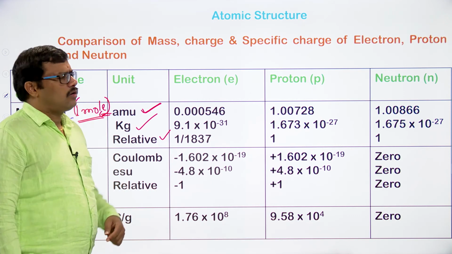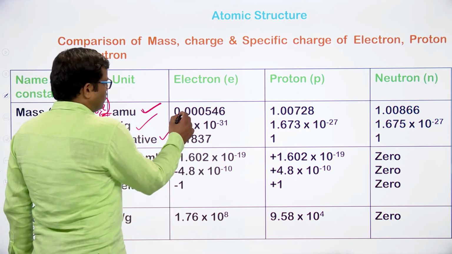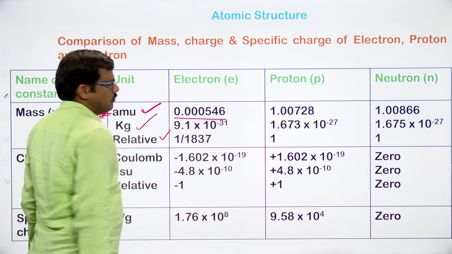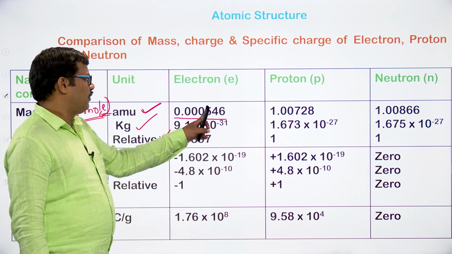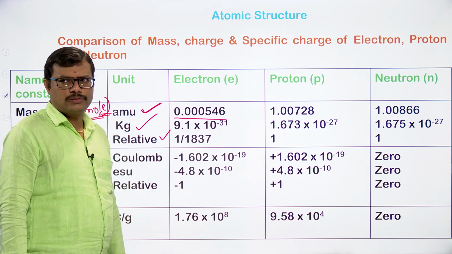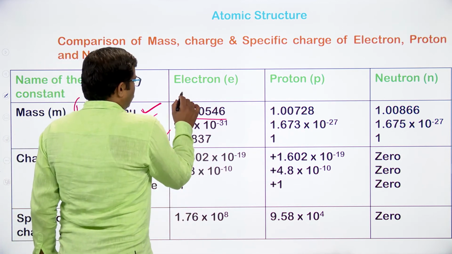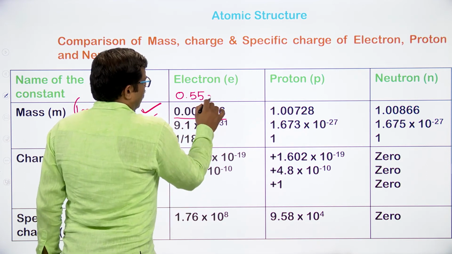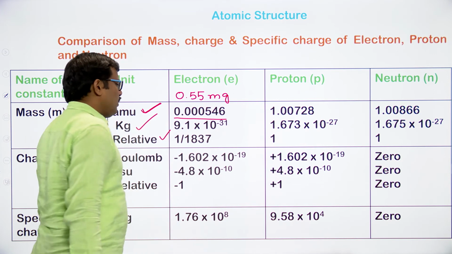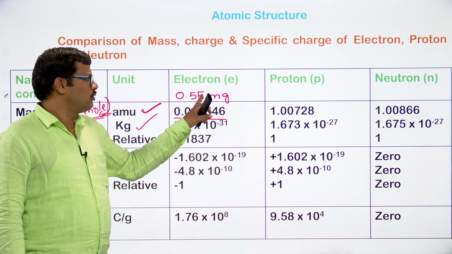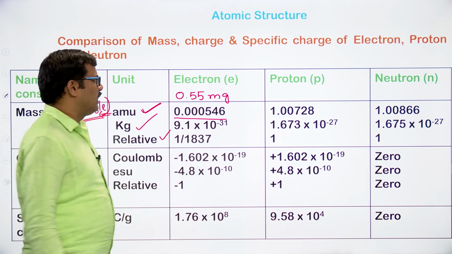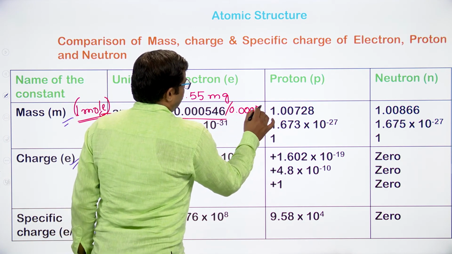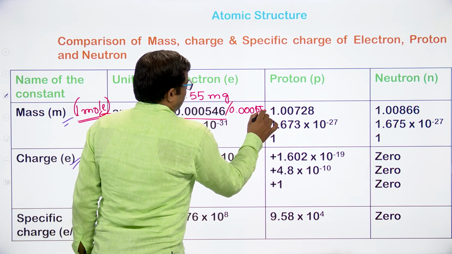If you look at the electron mass, what is electron mass? It is 0.000546 AMU. And in terms of grams or milligrams, we can take it as 0.55 milligrams, or 0.00055 grams.